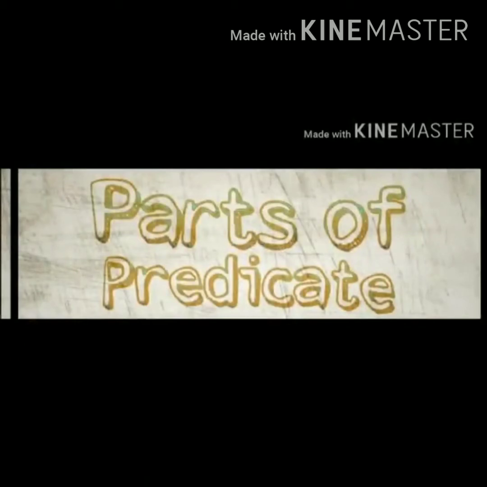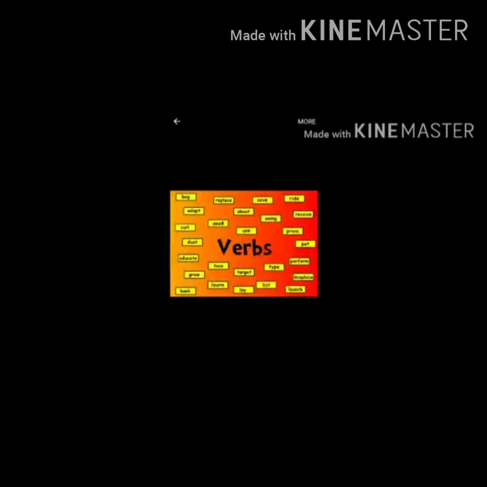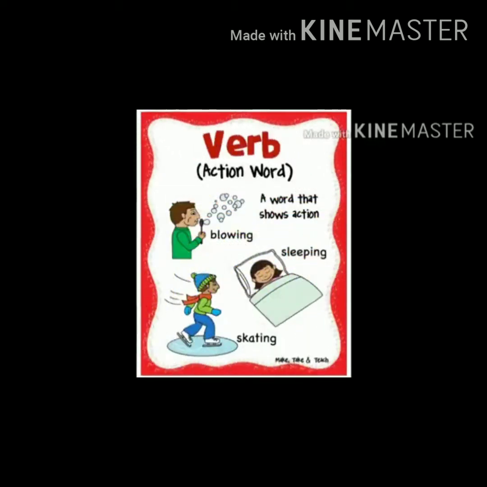Mostly, predicate contains more than one word. It includes verb, subject, complement, etc. Let's discuss them one by one. First of all, predicate contains verb of the sentence. Verb is an essential part of the predicate.